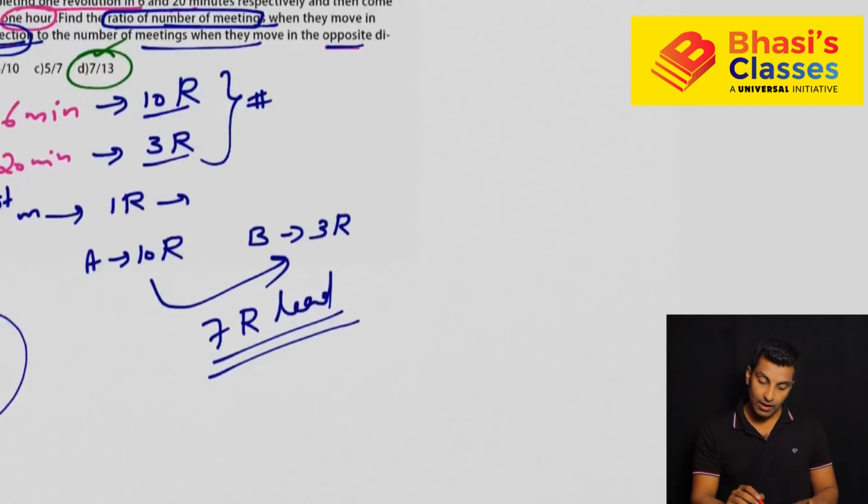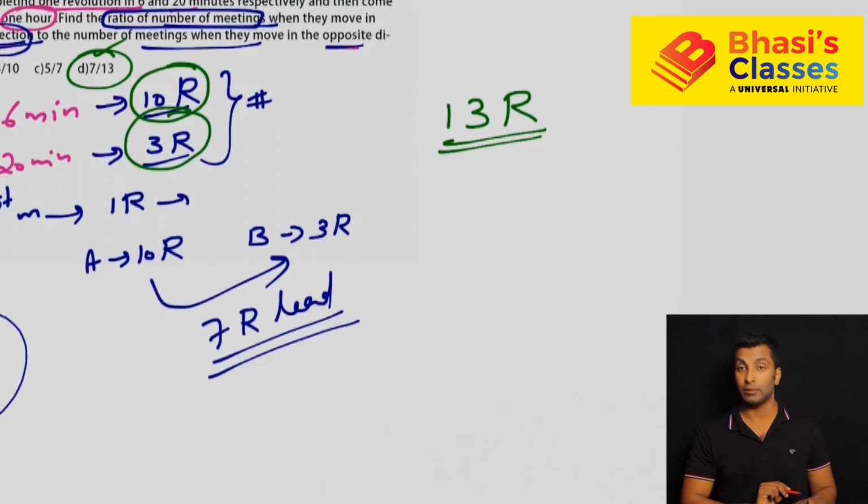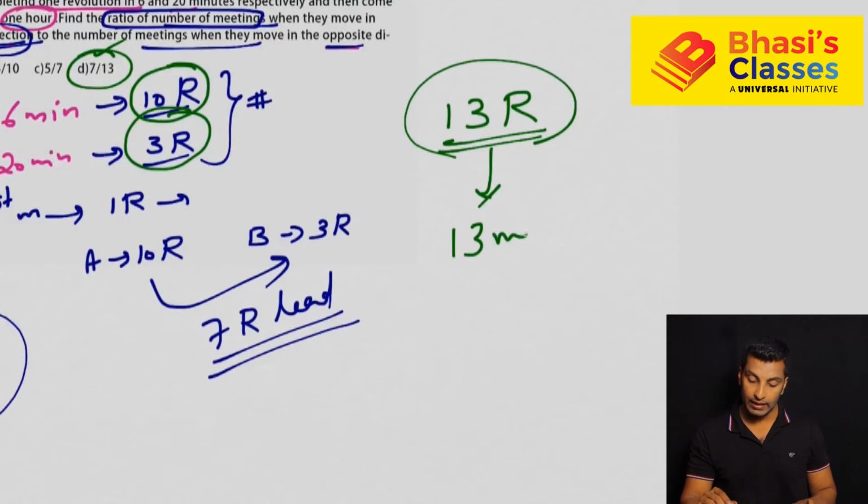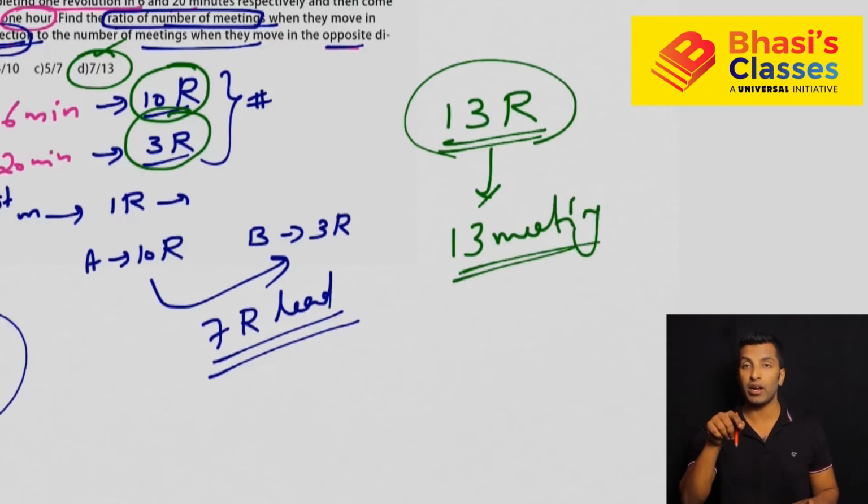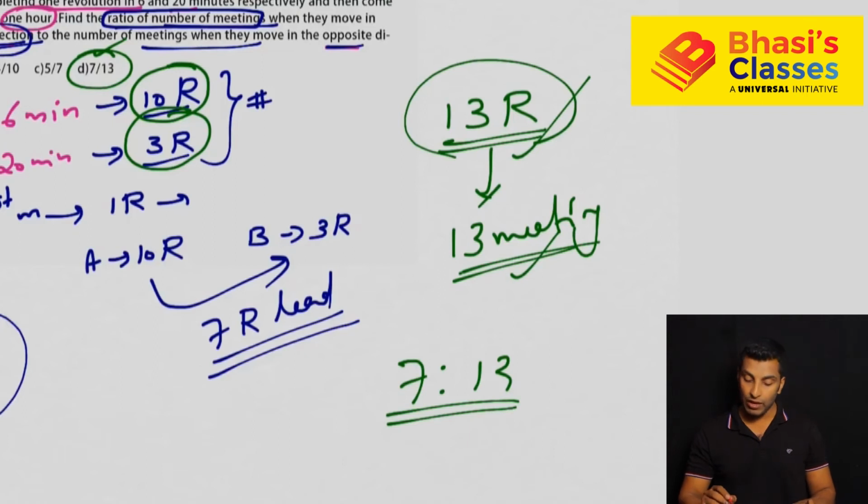Let's see. What is the concept of opposite direction? Two persons traveling in opposite directions, when they meet for the first time, 1 round is completed together. So here, the first person is completing 10 rounds, the second person 3 rounds. So in total they completed 13 rounds together. So what is the number of meetings? 13 meetings, because in 1 meeting they complete 1 round, in 10 meetings 10 rounds, in n meetings n rounds. So 13 rounds, 13 meetings. So your answer for this question is 7:13. That means when you are moving in the same direction, 7 meetings, opposite direction 13 meetings.